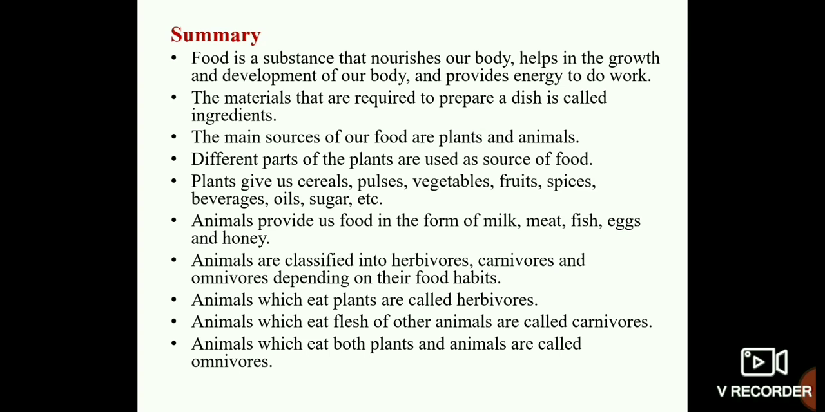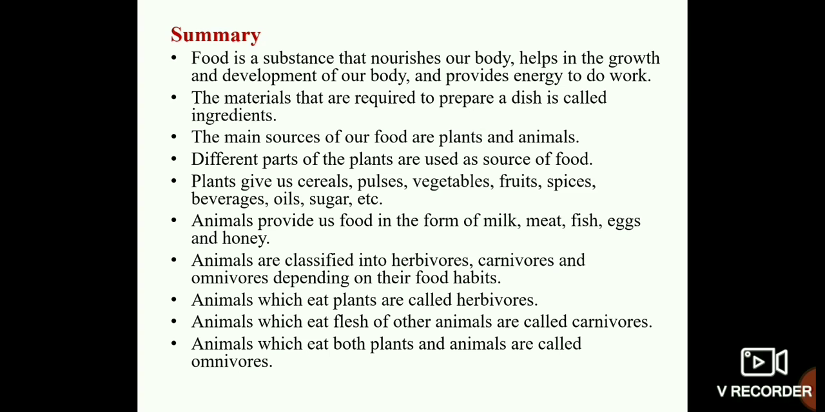Different parts of the plants are used as source of food. Plants give us cereals, pulses, vegetables, fruits, spices, beverages, oils, and sugar. Animals provide us food in the form of milk, meat, fish, egg, and honey. Animals are classified into herbivores, carnivores, and omnivores depending on their food habits.